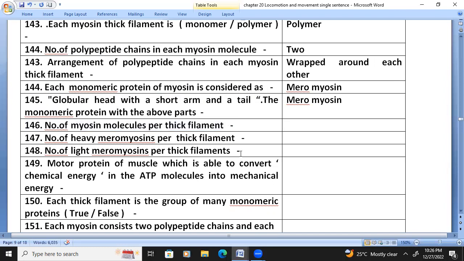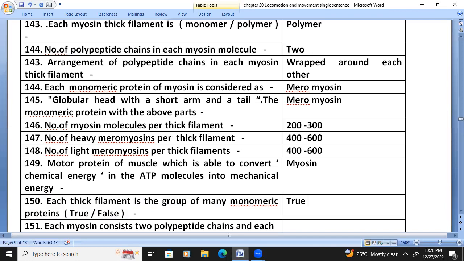Number of myosin molecules per thick filament: 200 to 300. Number of heavy meromyosins per thick filament: 400 to 600. Number of light meromyosins per thick filament: 400 to 600. The motor protein of muscle which is able to convert the chemical energy in the ATP molecules into mechanical energy is myosin. Each thick filament is a group of many monomeric proteins.